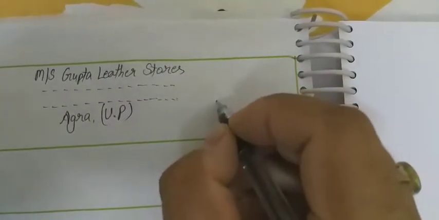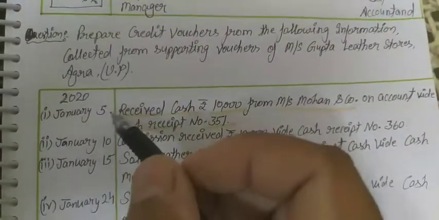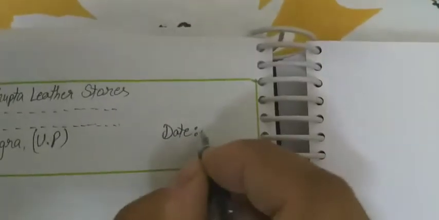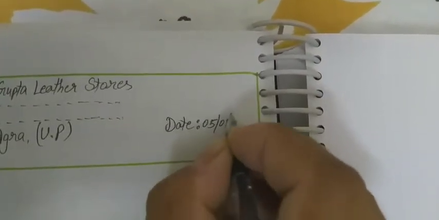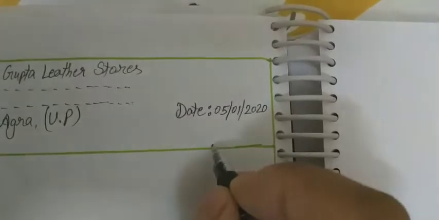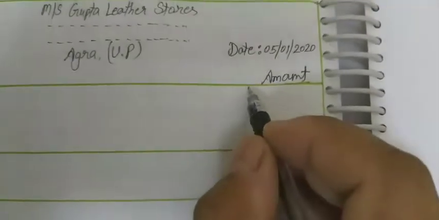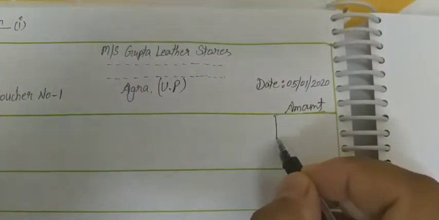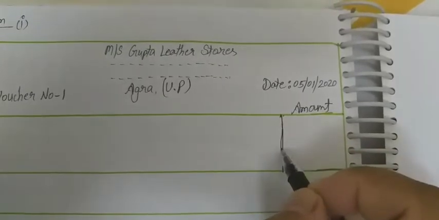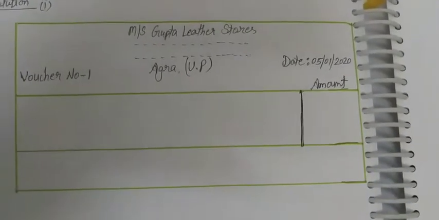On the right side, first we have to show the date on which the transaction took place, January 5th, that is 05/01/2020. Similarly the amount, and then this column is also separated for the amount column.